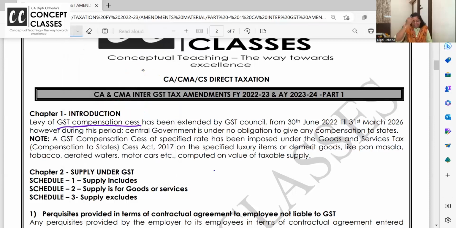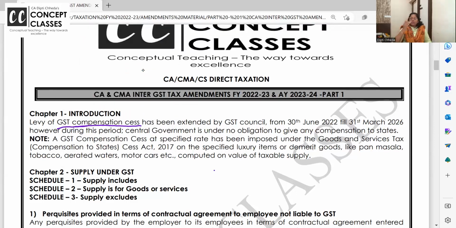GST compensation cess. Now we all know GST as a tax, but along with tax, there were some sin goods or some luxury goods, cigarettes and aerated water, and just to give some examples, some higher end cars on which the government was also levying, along with GST, compensation cess. So when they started the GST, they said it will be there till some years and then they will remove it and so on.